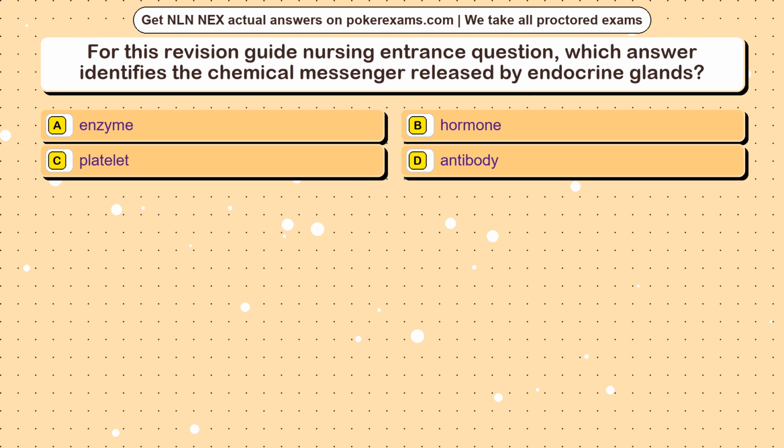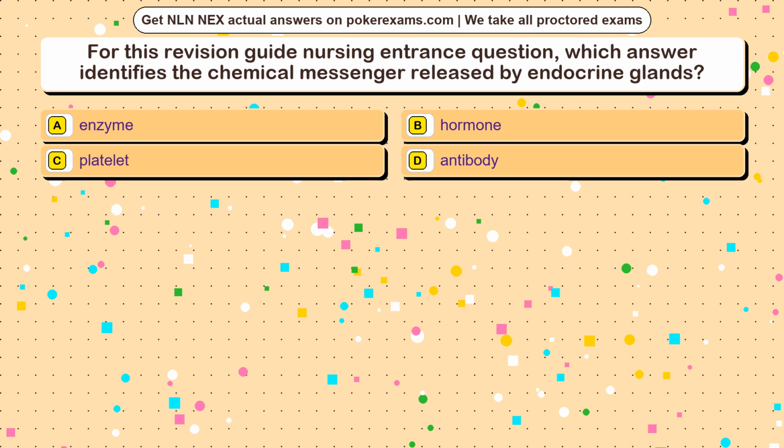Question 13. For this revision guide nursing entrance question, which answer identifies the chemical messenger released by endocrine glands? Option A, enzyme. Option B, hormone. Option C, platelet. Option D, antibody.